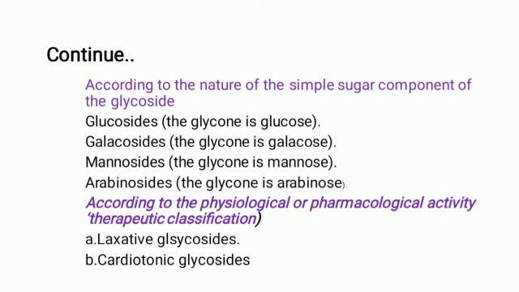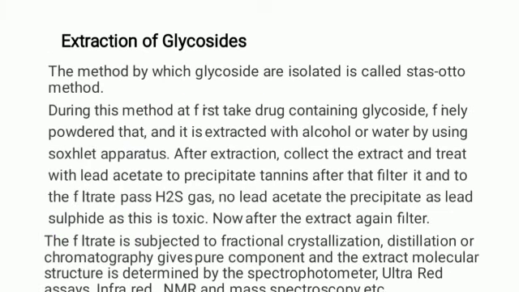So next classification is according to the pharmacological activity or the therapeutic activity of the glycosides. First one is the laxative glycosides. Second one is the cardiotonic glycosides. So it depends on the activity. If the glycoside shows laxative action, it is under the laxative glycosides. If the glycoside is used in heart problems or heart diseases, it is a cardiotonic glycoside.